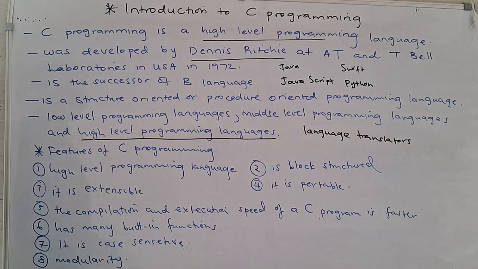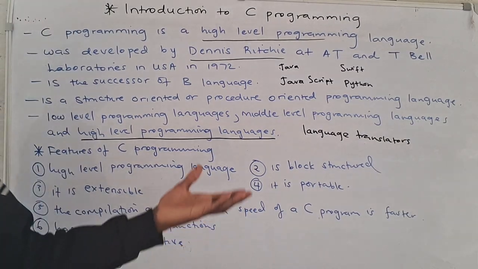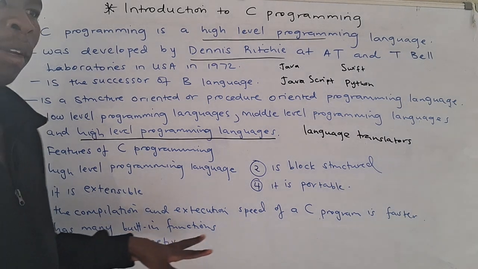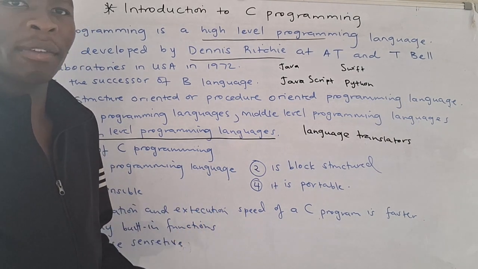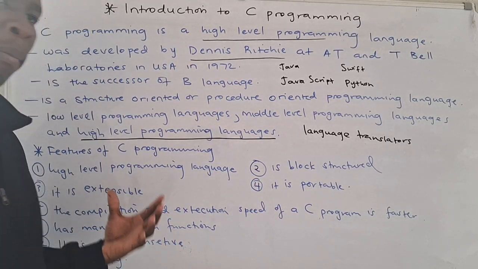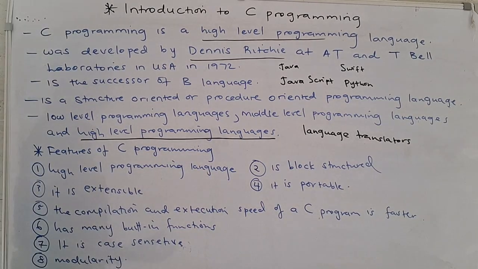The compilation and execution speed of a C program is faster. It has many inbuilt functions. We are going to talk about the built-in functions in C programming, and we also have user-defined functions. User-defined functions are the functions that the user is going to define. Built-in functions are functions which are already defined in C programming. Then let's move on to the next part.